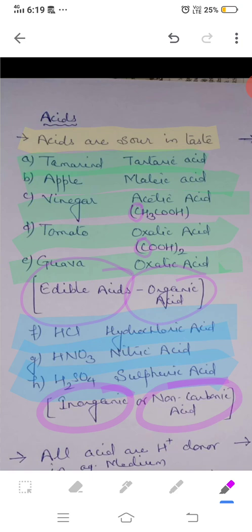Quite obvious, you don't find any carbon in their formula, that's why they are called inorganic acids. Now if we compare the properties of organic acid and inorganic acid, then they both share the same properties, with only a difference that inorganic acids are many times more powerful than organic acids.